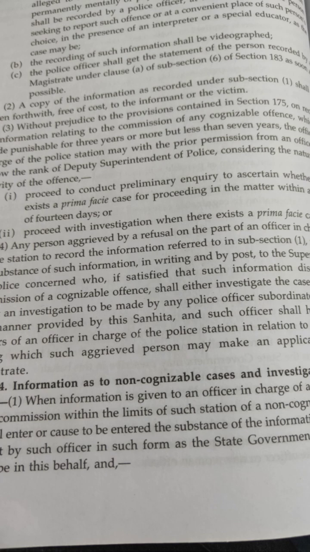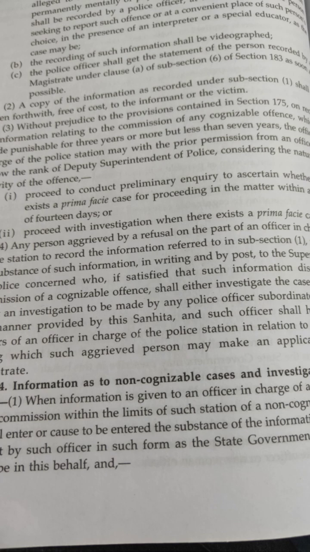Example to understand. 1. Imagine a situation. Ravi goes to the police station and says, "My neighbor insulted me in front of everyone." This is defamation, a non-cognizable offence. 2. What does the police do? The officer writes Ravi's complaint in the special book. The officer tells Ravi, "You need to go to the magistrate. Only the magistrate can give us permission to investigate this." 3. What happens next? Every 2 weeks, the police send a list of such complaints, including Ravi's, to the magistrate. The magistrate looks at Ravi's complaint and decides whether the police can investigate or not.